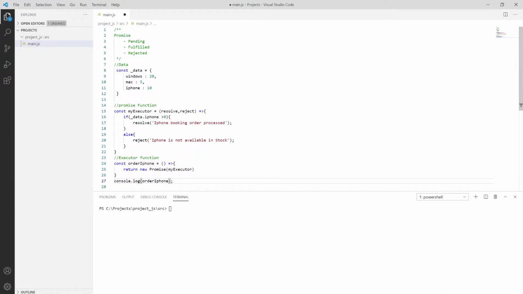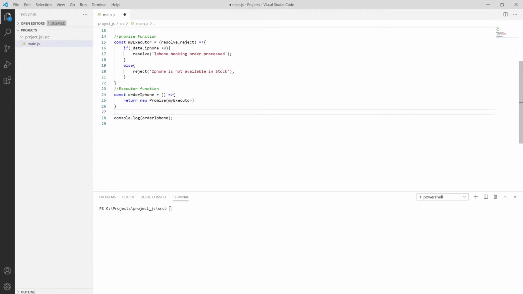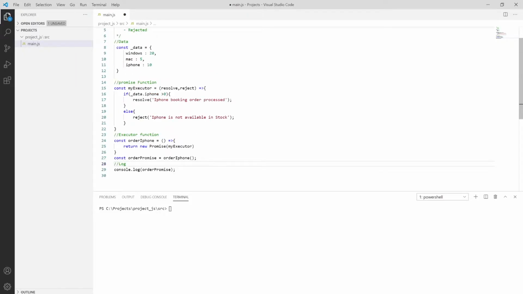You can choose this, or simply you can put it in this manner, assigning it to another variable as order promise. So let me show you how it's going to work. You can assign it as order promise, with the order iPhone function, and then put order promise in the console log method, so it will print. Save it using Ctrl S. If you want to execute, you can execute this by using a node command.